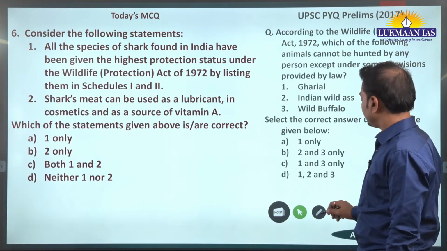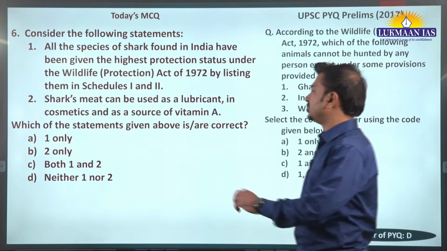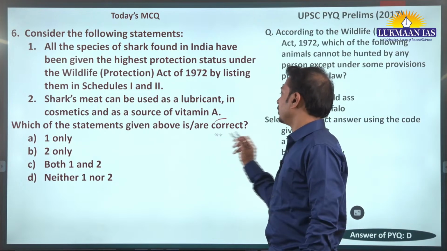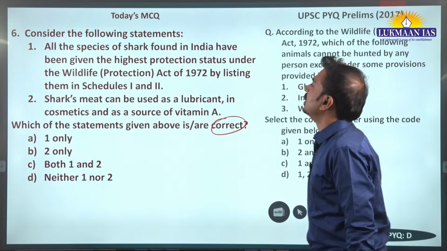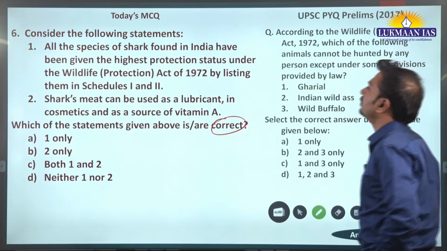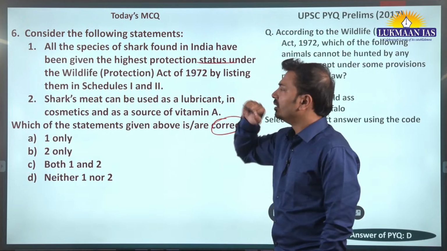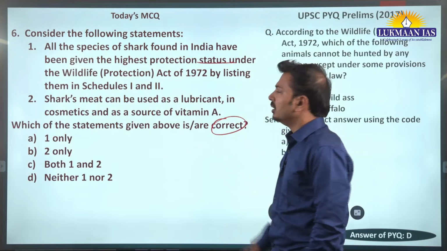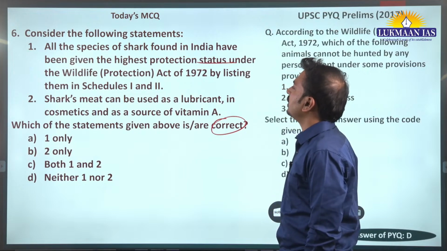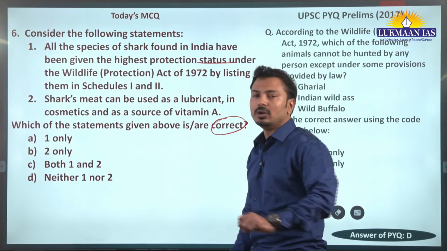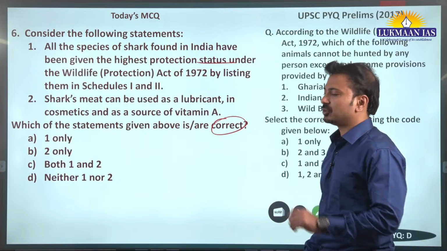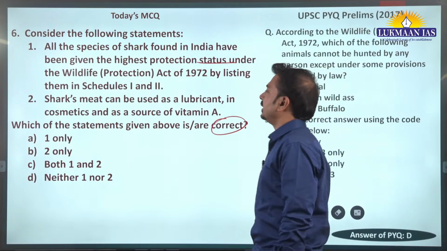Yes, what should be the answer to this one? It is talking about sharks, and we have to identify the correct statements. All the species of sharks found in India have been given highest protection status. Now we may get confused here. There could be an exception. That's why we should be skeptical about such statements. When there are statements with words like no or all, somewhere there is an exception. So we have to be concerned about those words.